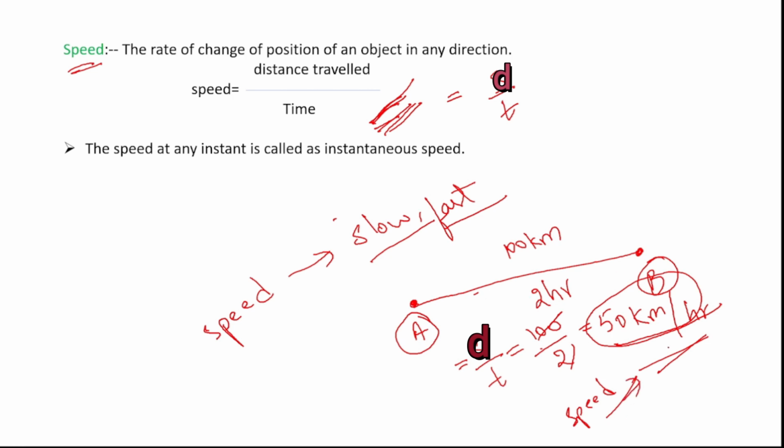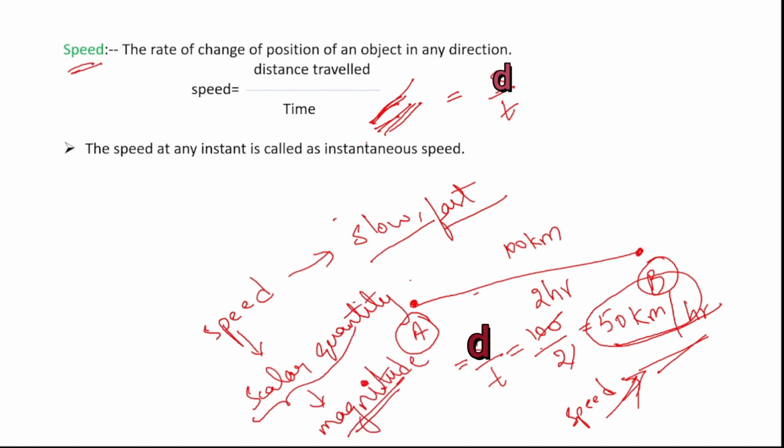So by this you can say that speed only gives the magnitude, but it does not give information about in which direction the car is moving, right? So by this we can say that speed is a scalar quantity. Speed is nothing but the rate of change of position of an object in any direction.